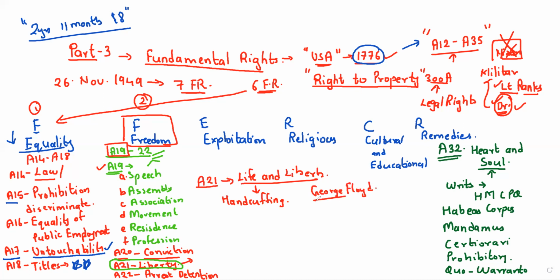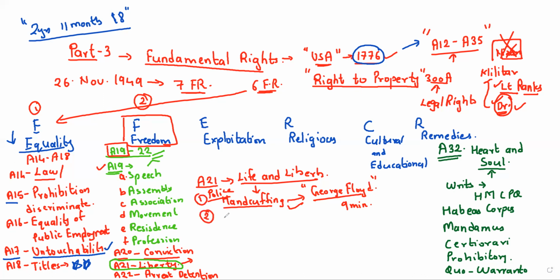He kneeled down on his neck for about 9 minutes, and this person was killed. And if you see the American police, how they arrest, they will always handcuff the people. They will handcuff any individual in public, and they will put them into jail. But here in India, the Indian Constitution provides a fundamental right that police cannot handcuff you. That means police can catch your hand, they can drag you to your jeep or somewhere like that, but they cannot put chains or lock your hand in public. So this is one right under Article 21.